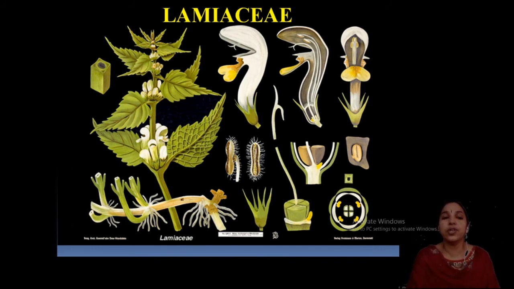These are the adventitious roots developing. This is a verticillaster inflorescence, and this is the bilabiate condition. This is the gynobasic style, persistent sepals, and didynamous condition, 1, 2, 3, 4 stamens. Then the hairy nature, the gynobasic style you can see, tetralocular, usually bilocular but appearing tetralocular, clear. Looking at the picture, the typical features are very clear.